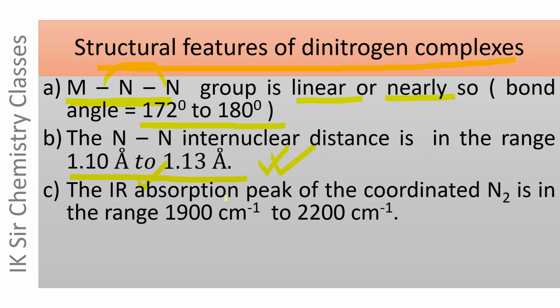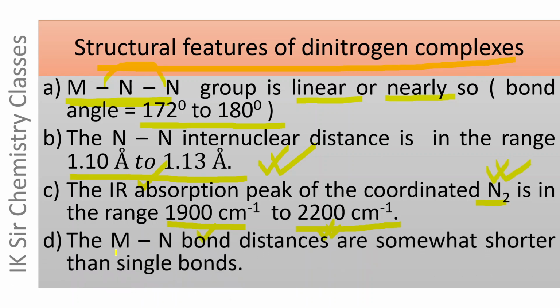The IR absorption peak of coordinated N2 molecule is in the range 1900 centimeter inverse to 2200 centimeter inverse, which is the range for a stretching frequency of coordinated N2 molecule.